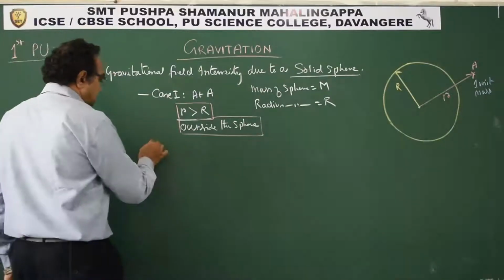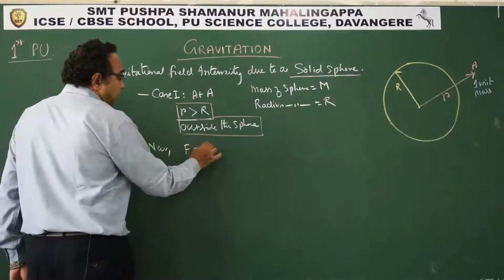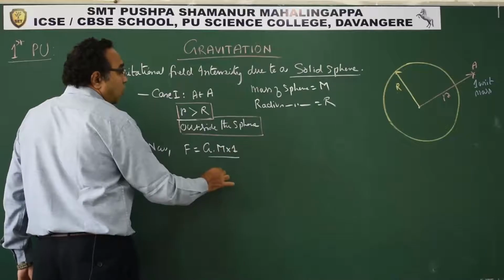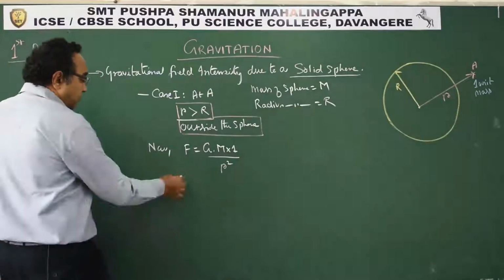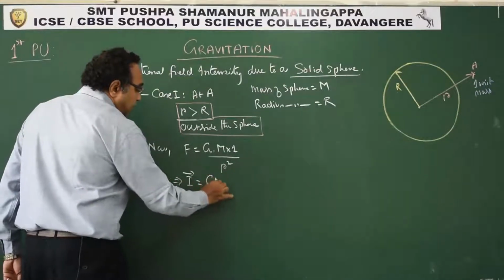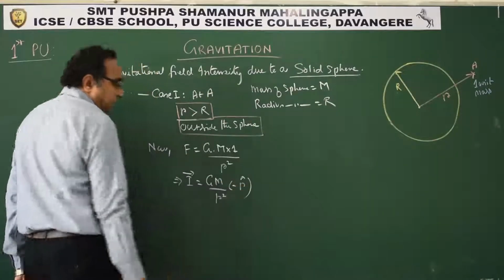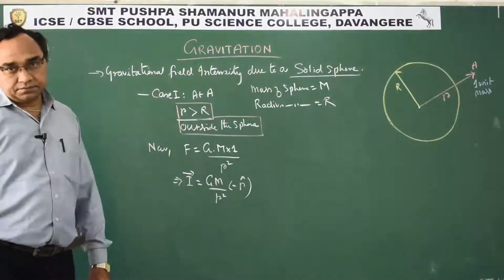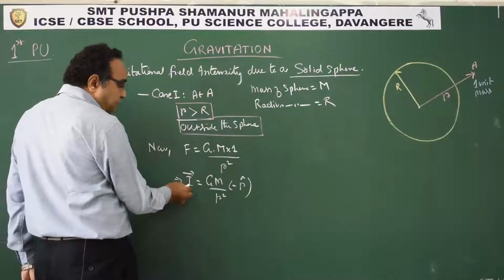So F will be GM into 1 upon r square. Therefore the intensity I will be GM by r square, in the direction of minus r, because it will be directed from the mass to the center.